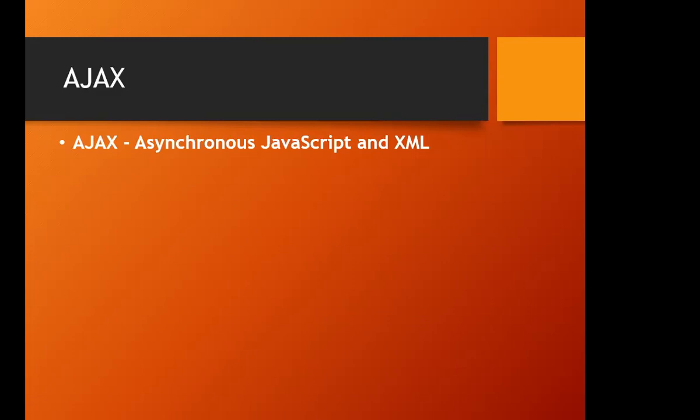So what are the different types of technologies we use in Ajax? Can anyone find out what techniques are used in Ajax? If you look into the full form of Ajax, you may get to know what it uses.